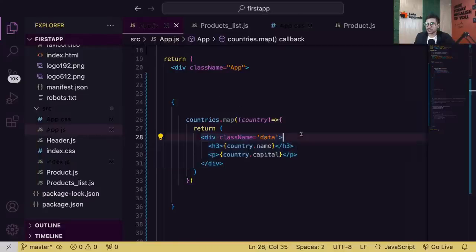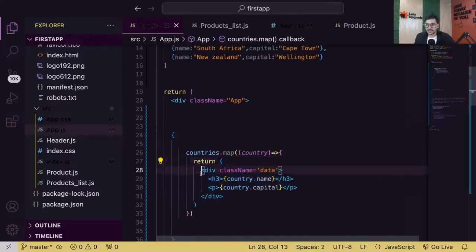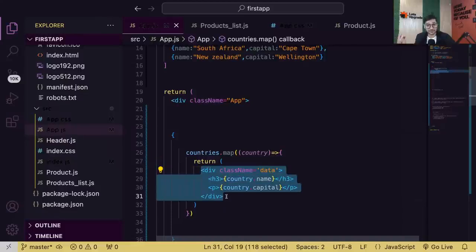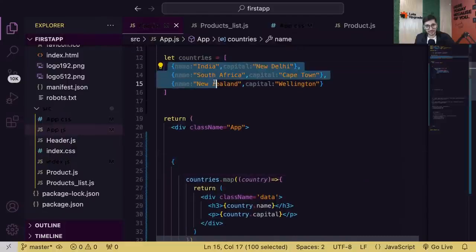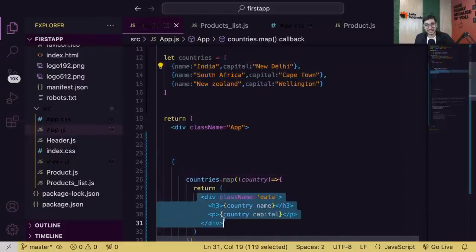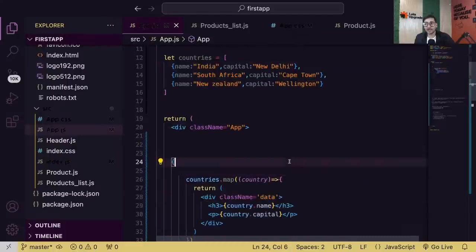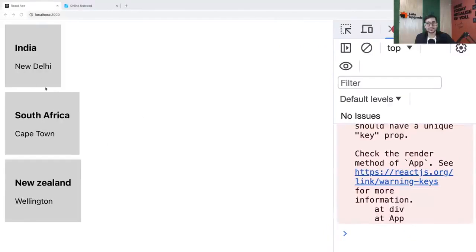Okay, so guys, you can see now. So now we are generating this particular div, which we were writing 3 times initially. Now we are generating it using the map function. So this map function is looping over this data 3 times, and it's generating this div 3 times, and every time with different data. And now the output is something like this. See guys? So without writing it thrice, now you're generating your element 3 times. Is that clear, guys? Everyone got the idea of what map can do?